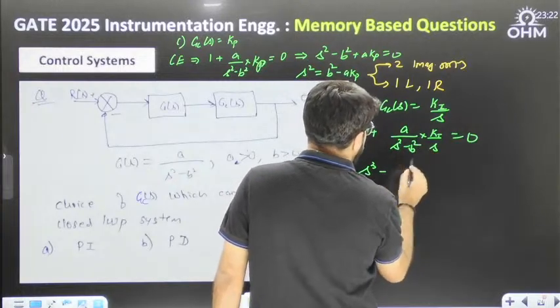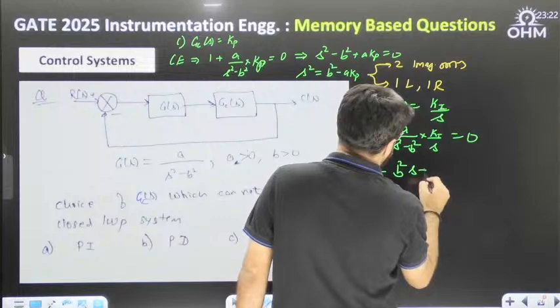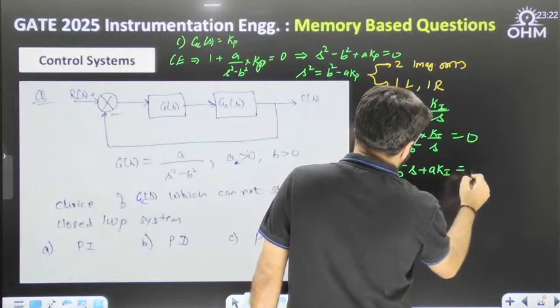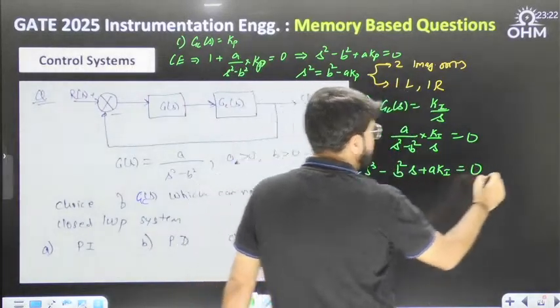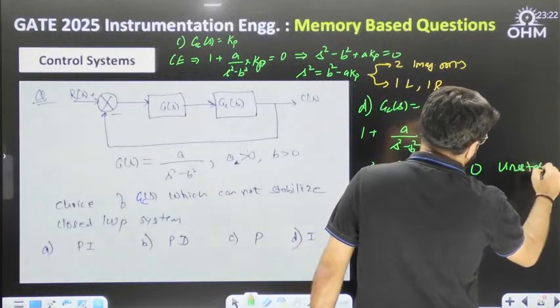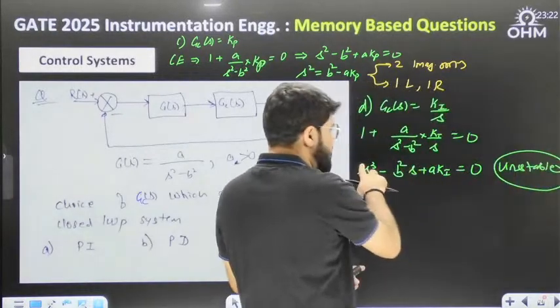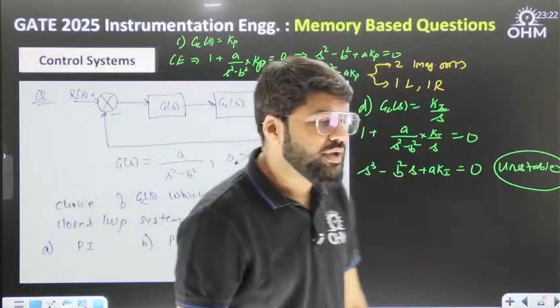Then minus B square S plus AKI equal to 0. 100%, see, there is a sign change also, and the S square term is missing, so it is 100% unstable. You should not even apply RH. There is a sign change and there is a missing coefficient. The S square coefficient is missing.